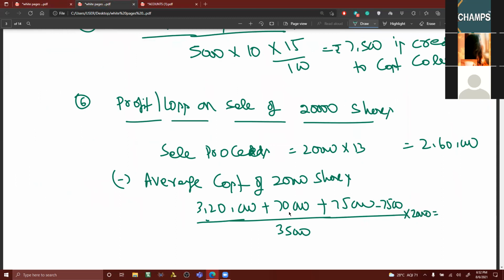Tell me the cost price. 2,51,429. So you are getting a loss of 1,429.